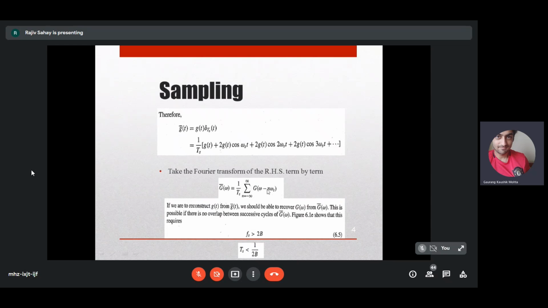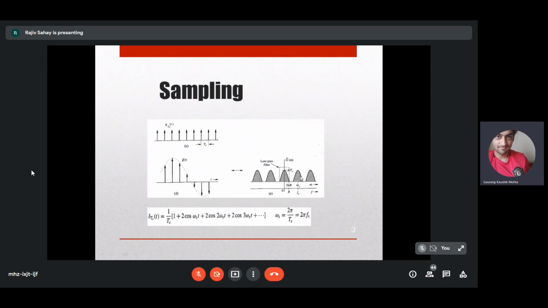So for n equal to 0, it is g of omega. For n equal to 1, it is g of omega minus omega s. That means you get this one here. For n equal to 2, it is g of omega minus 2 omega s. You get it here. So the spectrum is replicated around omega s, or fs.